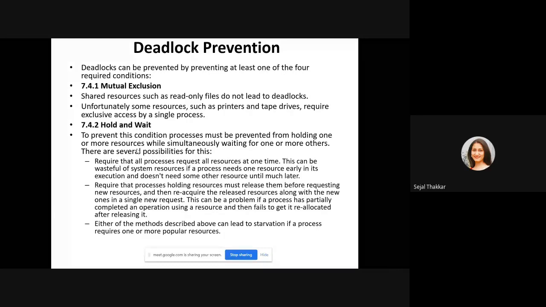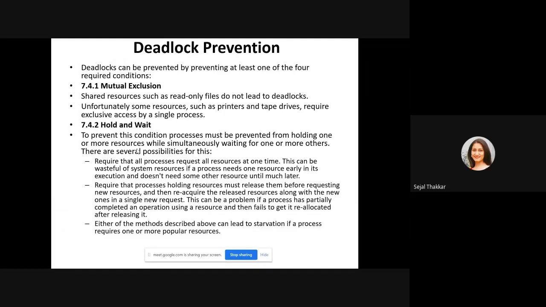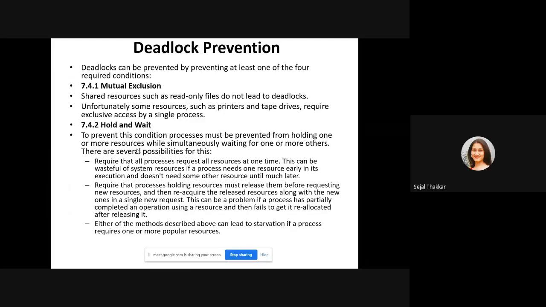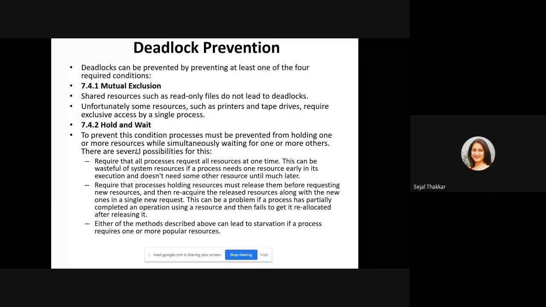Now hold and wait means what? Some processes are holding resources and even asking for new resources. No, this resource I will not give and I want a new one also. Even if the process completes, it is not going to release the resources. So you need to prevent such processes from holding resources and asking for new ones. When its turn completes, it has to release the resources. Once it releases, then it will ask for new resources. Otherwise, it will not release the resources and keeps asking for other resources.